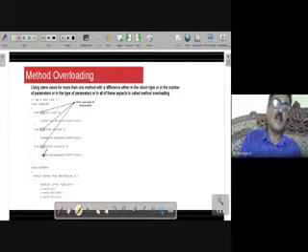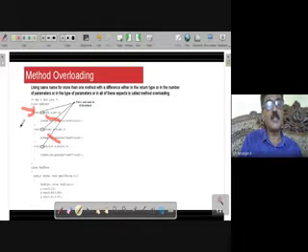See, names are same. Let the names be same, but there should be a difference in the types of arguments, or in the number of arguments, or in the return types. At least there should be some difference. All of them are written in a single class. You see now, all the 3 methods named some are used in the same class. But there is a difference in this example.